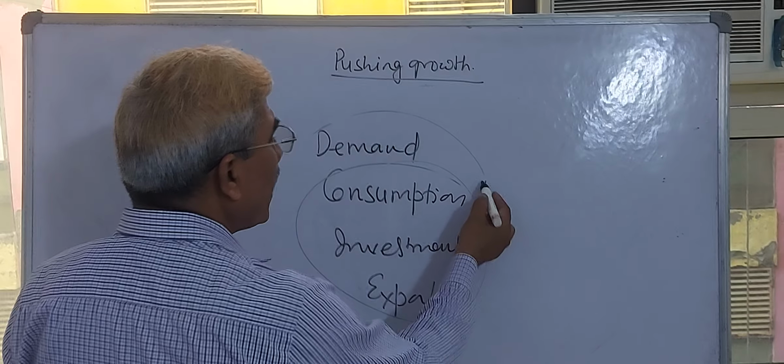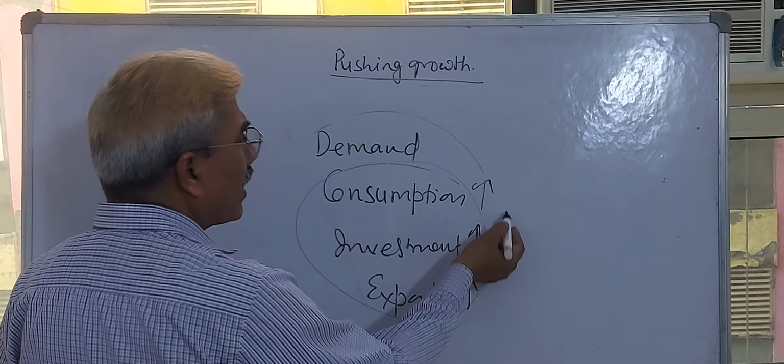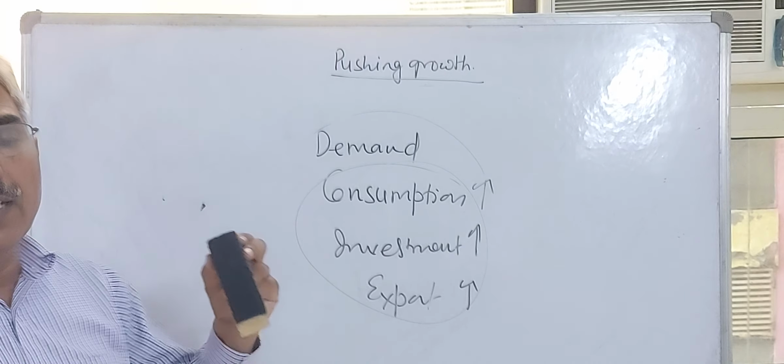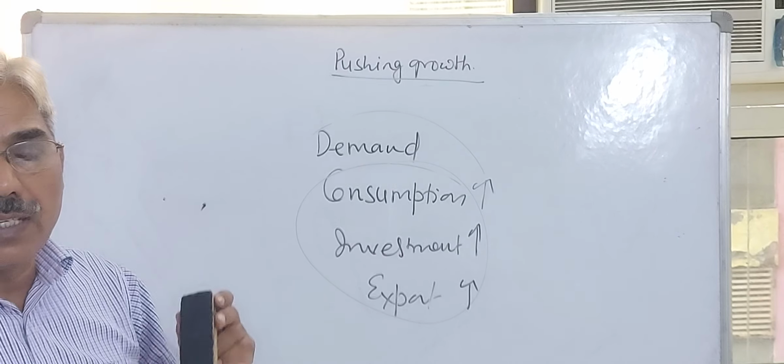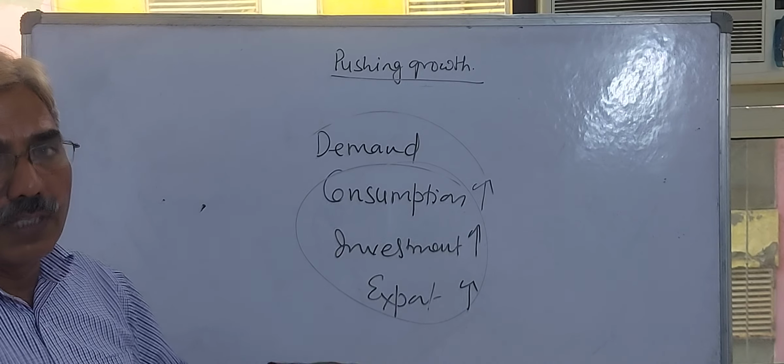If our consumption is increasing, if our investment is increasing, if our export is increasing, then definitely aggregate demand will increase in our economy. That can boost up the growth rate of our economy.